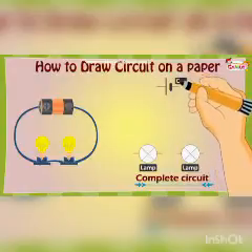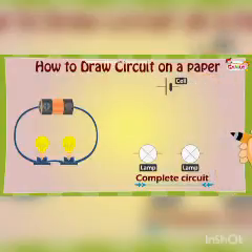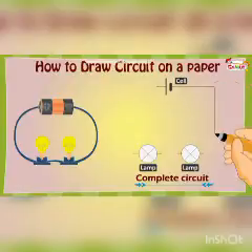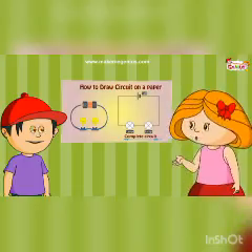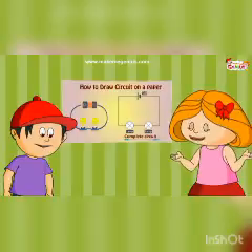And then the symbol for a cell is like this. Oh, just 2 lines? Now we need to draw lines. To make a circuit, we draw straight lines which take turn at right angles. Now my circuit is complete. It looks so beautiful. Like I told you, this is known as series circuit.